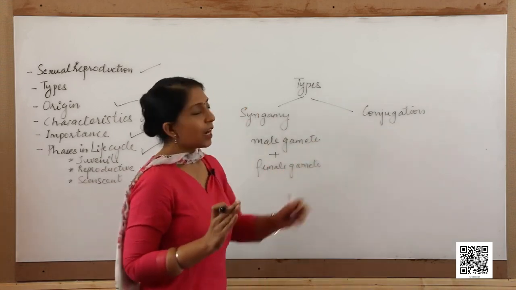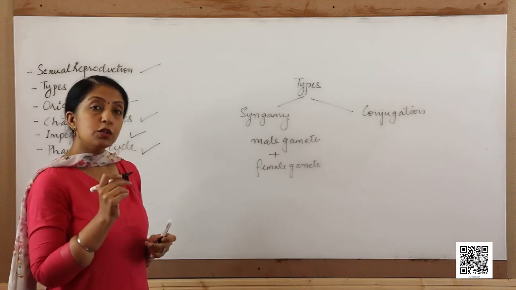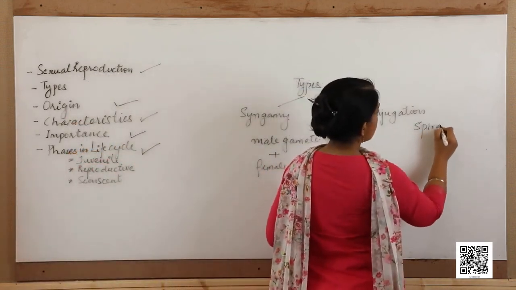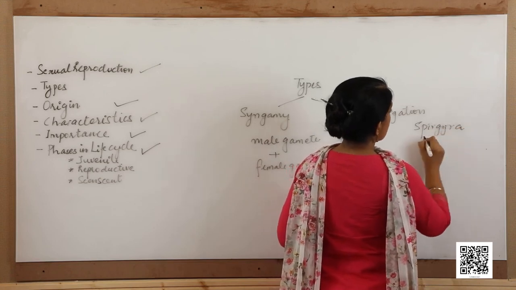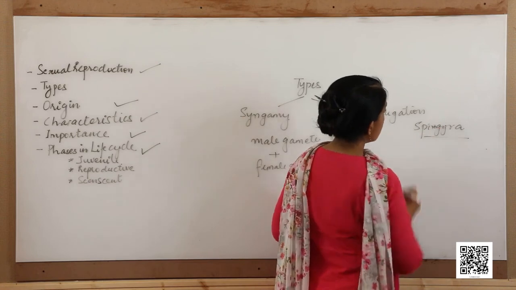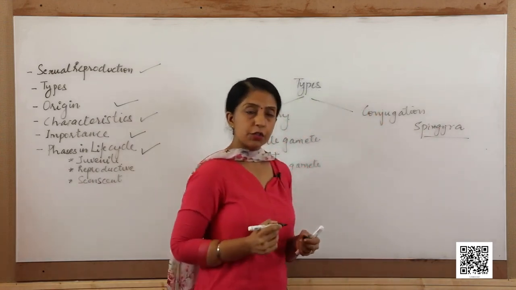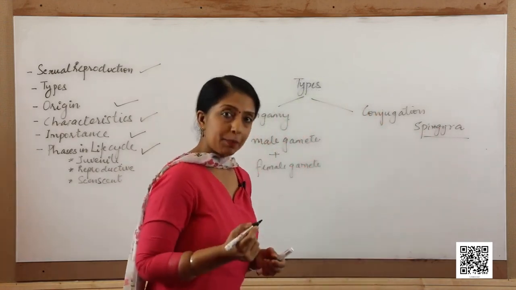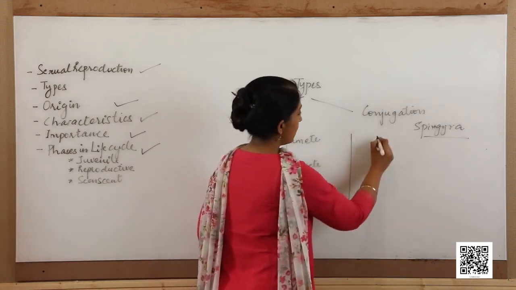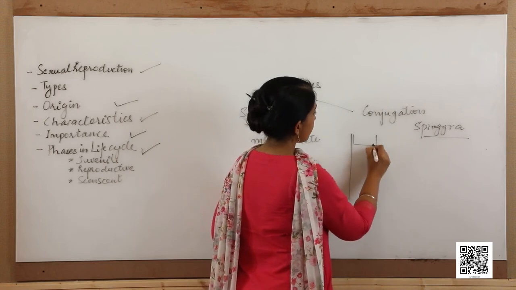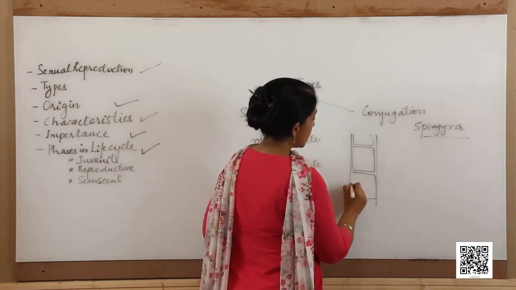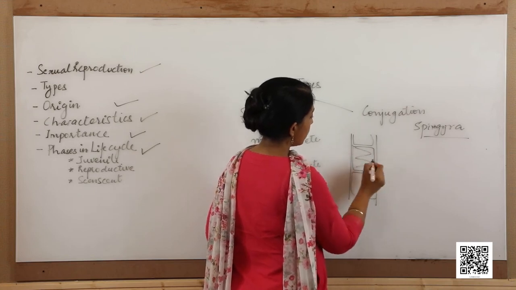Now, let us try and see about conjugation in Spirogyra. Spirogyra shows conjugation. Now, how does it happen? As you know that Spirogyra is a filamentous algae and it derives its name from the spiral chloroplast that it has.